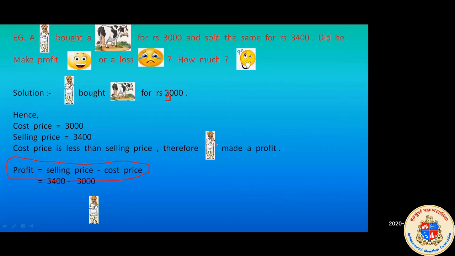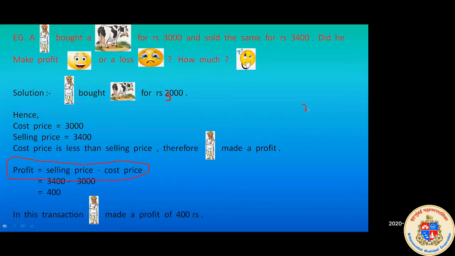3400 minus 3000. Can anyone tell me what will be the answer? 400. Okay, so your answer will be 400. So the farmer has made a profit of 400.